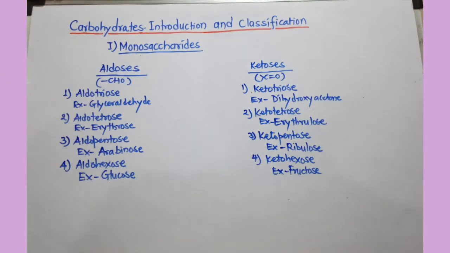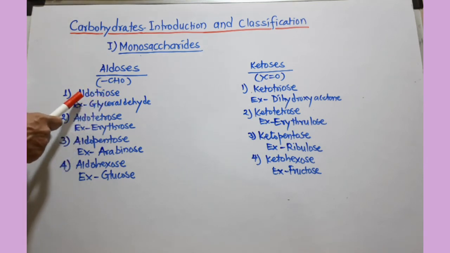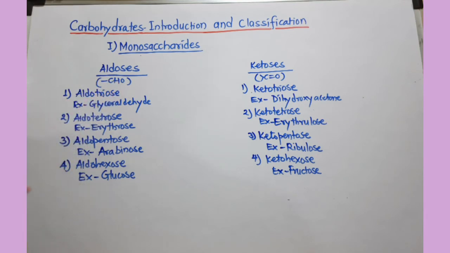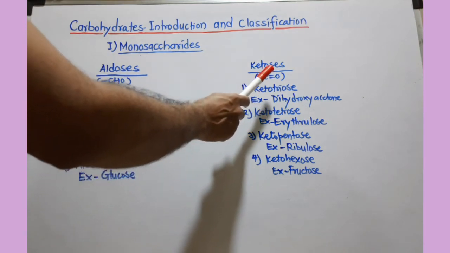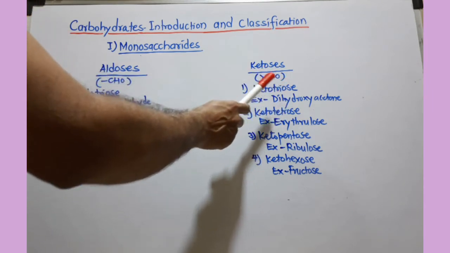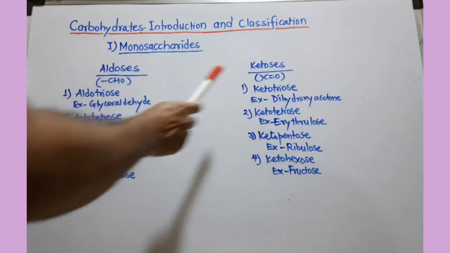Monosaccharides are further divided, as I mentioned earlier. If there are 3 carbons and an aldehydic group, it is called aldotriose, for example glyceraldehyde. If 3 carbons and a ketonic group at carbon number 2, it is called ketotriose.